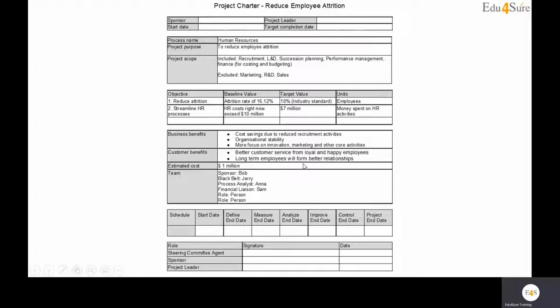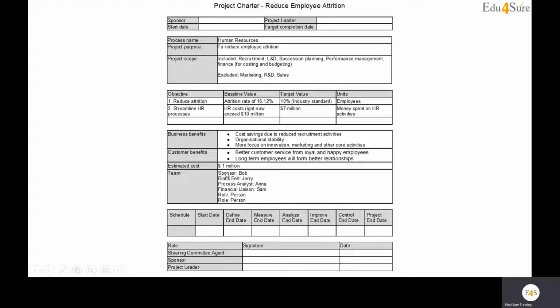Estimated cost, as in how much we need to invest in this project. So this is $1 million. Depending upon the entire cost, you need to mention this. You must be thinking, from where did I get this 1 million or this 10 million? This is all a hypothetical figure for this project, because we really can't go ahead and ask IBM how much their cost is, because these costs differ from company to company. So depending upon what your real situation is, we can fill this up.